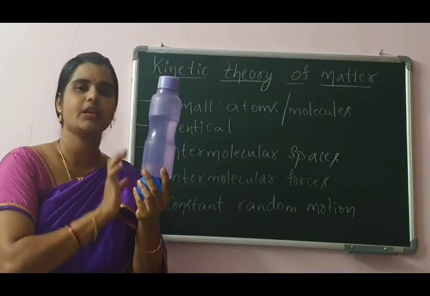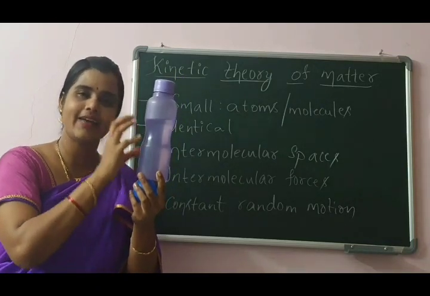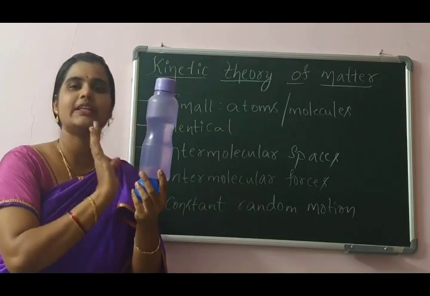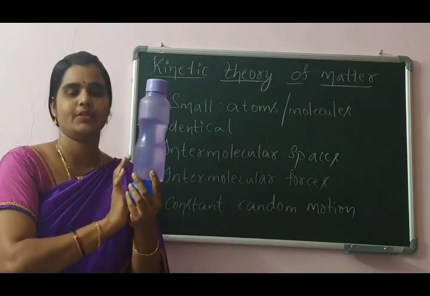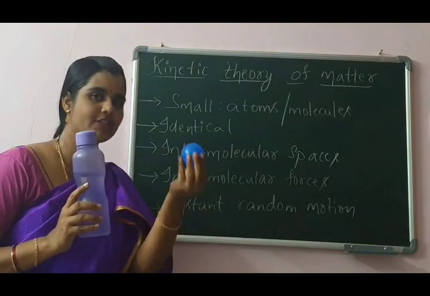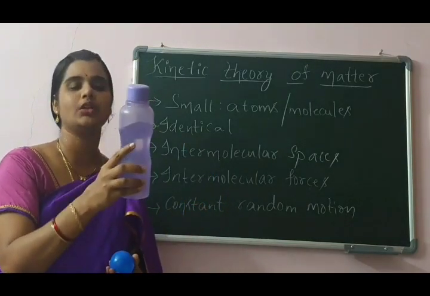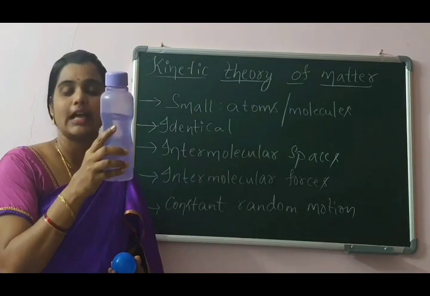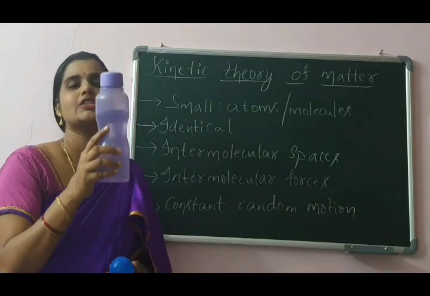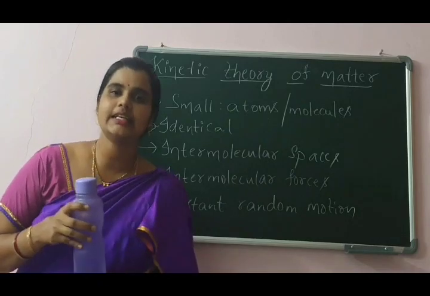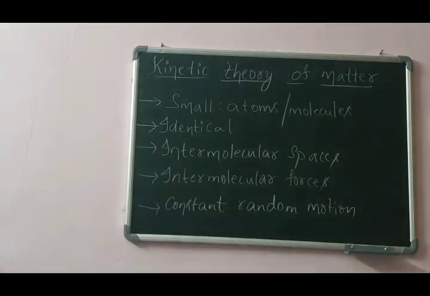No, you cannot, because liquids have volume but they do not have shape. So solids have definite shape and definite volume, whereas liquids have definite volume but do not have definite shape. Now coming to the third state, that is gas.